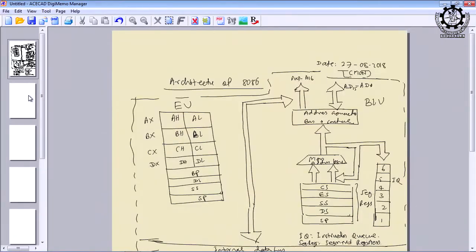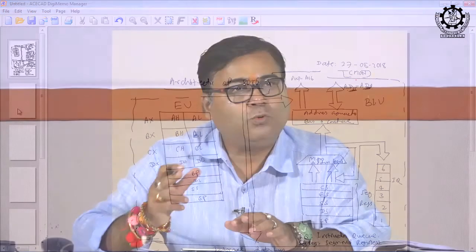And AD0 to AD15, this time we have a 16-bit data bus. Here each memory location can be of 2 bytes, and I can access 1 byte at a time, or even 2 bytes. But we have seen in 8085, at a time you have to access only 1 byte. But there is a provision in 8086, we can access 2 locations of 16 bits at a time, or using the 16-bit data bus, it is possible to transfer 16-bit data from memory to microprocessor and microprocessor to memory. Therefore, it is bidirectional.